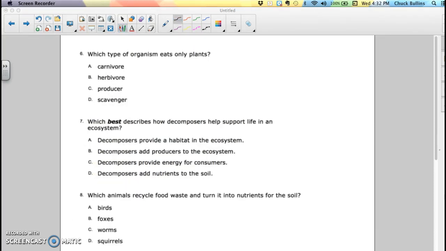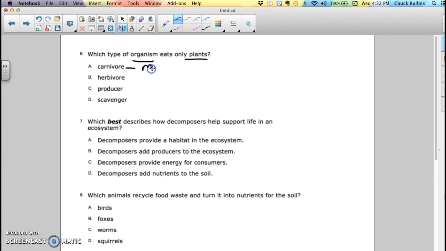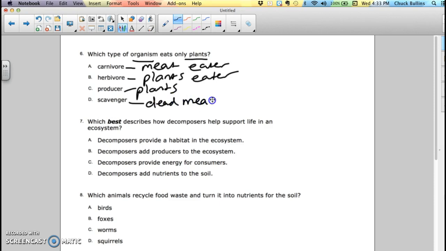All right. Which type of organism only eats plants? I have 4 terms over here. I have carnivore. They eat meat. I have herbivore, eats plants. I'm going to put plant eater on here. Producers are plants. And scavengers eat dead meat.